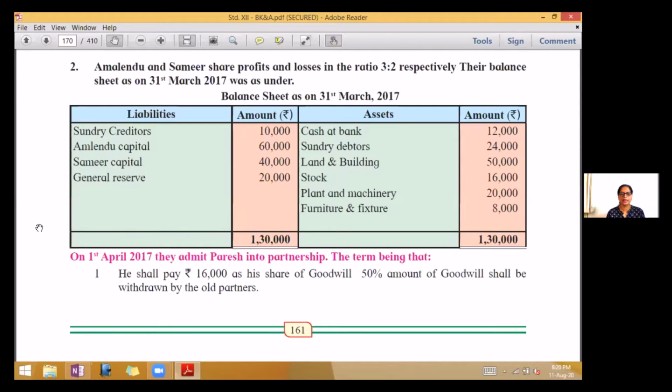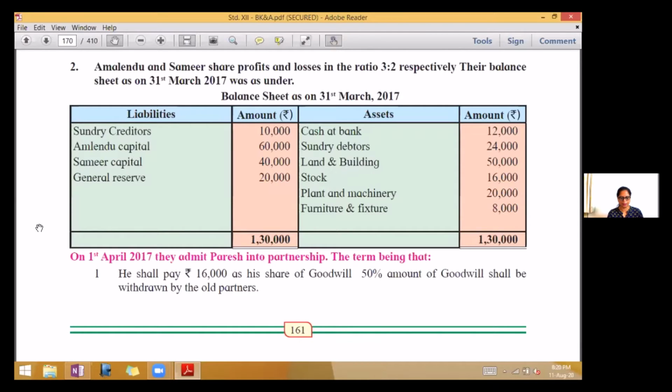In today's lecture, we will be solving problem number 2 on page 161. We have already done one problem on Monday. So now this is a problem again on admission of a partner. So take page 161, problem number 2.